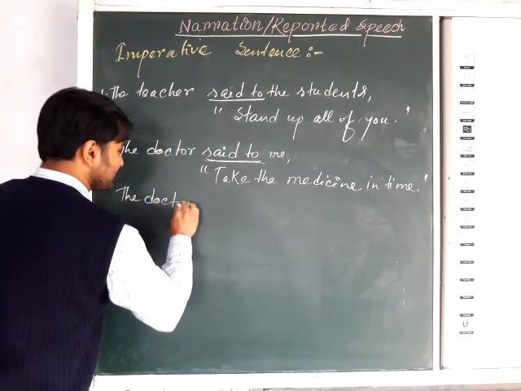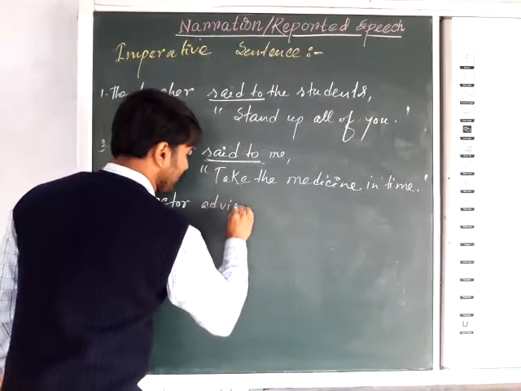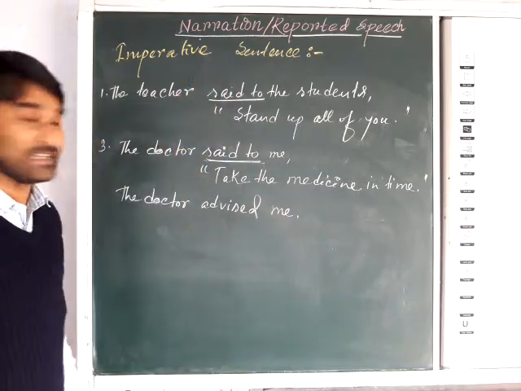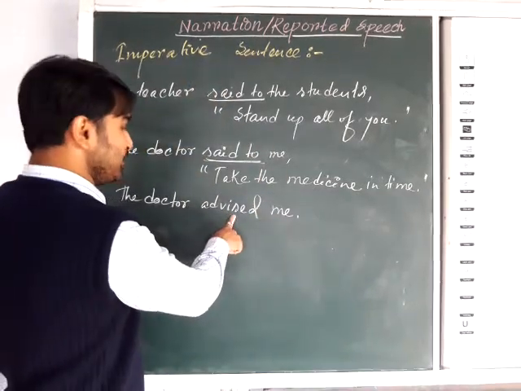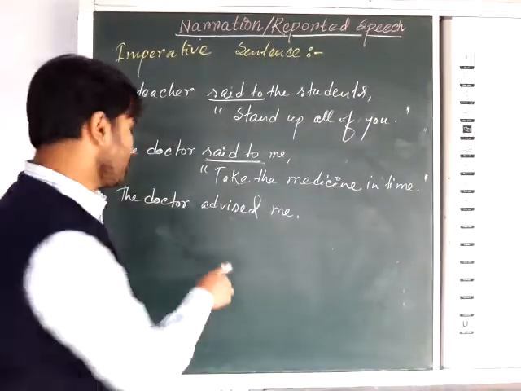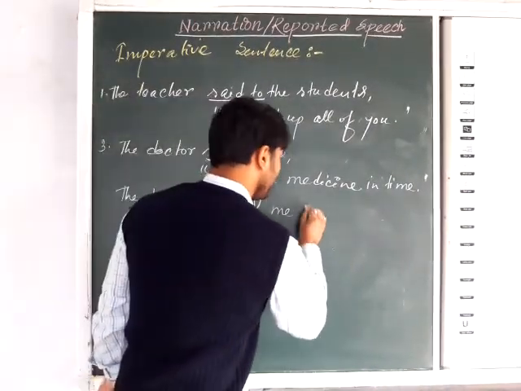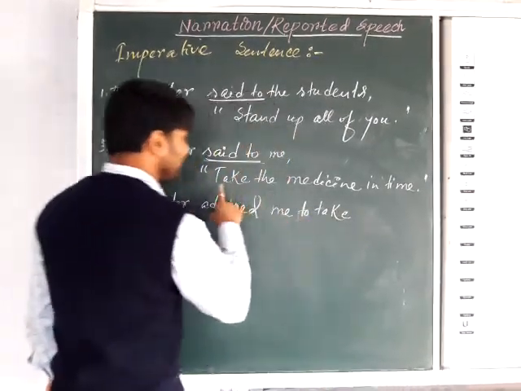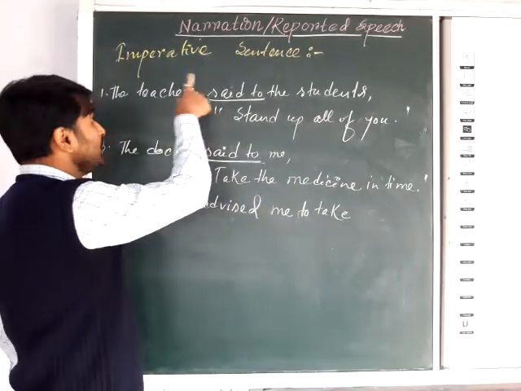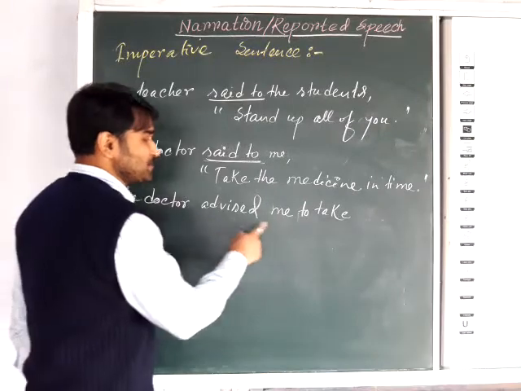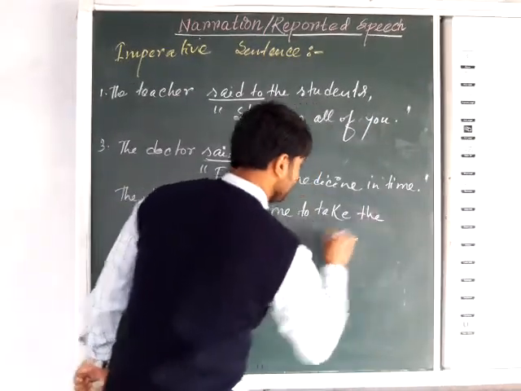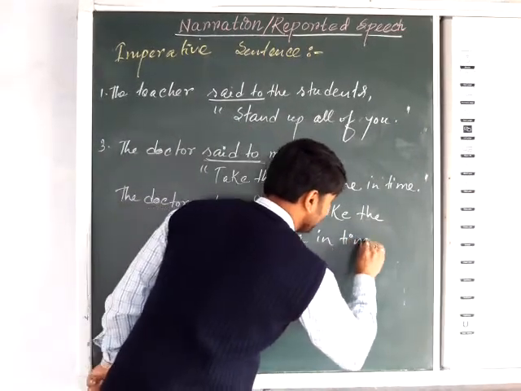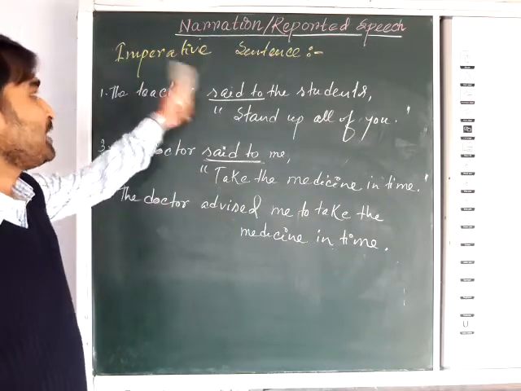The doctor advised me. Here you can see "advised": the reporting verb is changing according to the type of sentence. The doctor advised me, spelling A-D-V-I-S-E-D, with an S, not a C, the noun is with a C. So the doctor advised me, then followed by "to" plus V1 form, "to take". You can see here, reported speech in the imperative sentence starts with a verb all the time. So the doctor advised me to take the medicine in time. Okay. So I have completed imperative sentences.